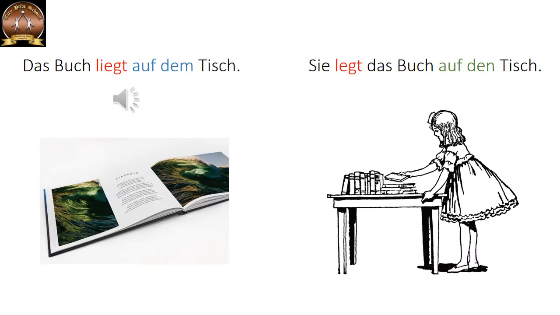Noch ein Beispiel. Das Buch liegt auf dem Tisch. The book is already there on the table. Liegt means is lying. So it is dative, auf dem Tisch. But sie legt das Buch auf den Tisch. She is still keeping the book. She is laying the book on the table. So it is movement. So it is accusative.